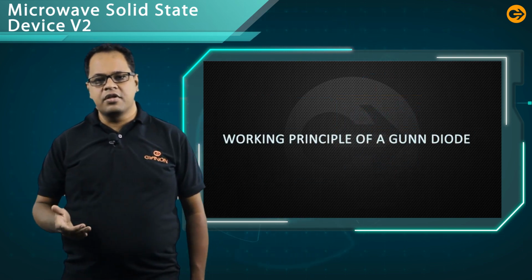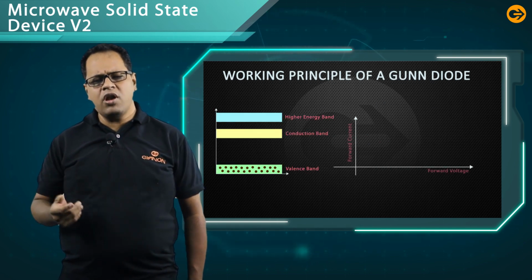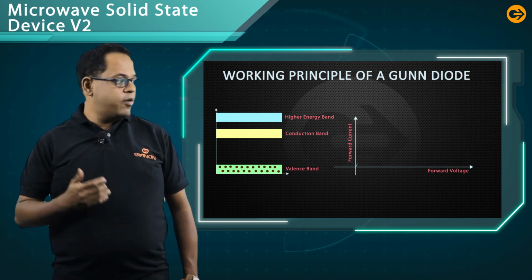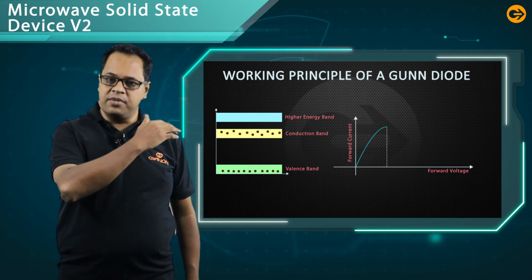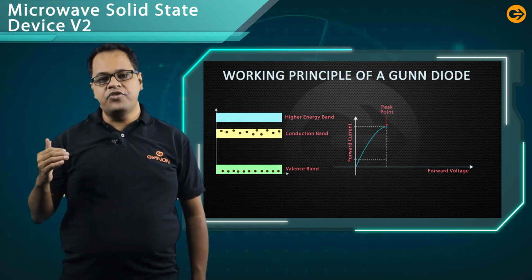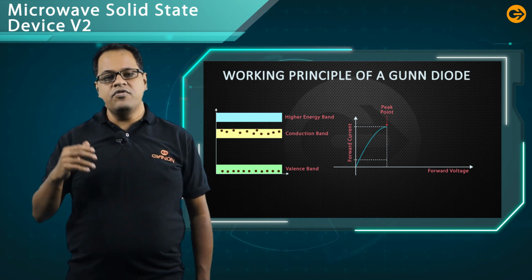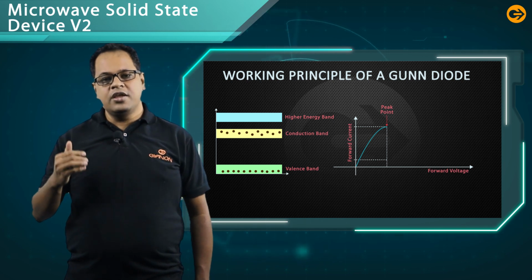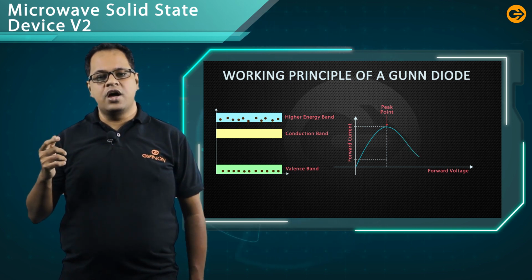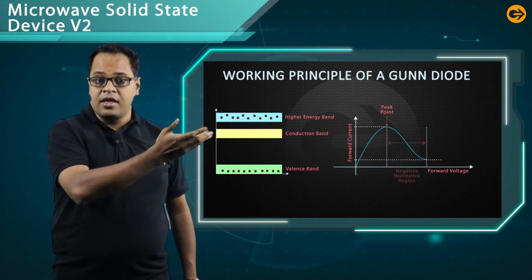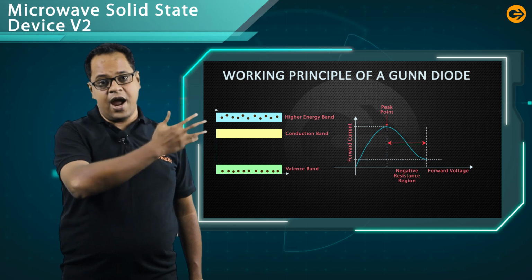Now, let us discuss the working principle of the Gunn diode. When you apply a small amount of voltage, electrons from the valence band are uplifted to the conduction band, so the current increases from a lower level to a higher level. But if you increase the voltage more, the electrons from the conduction band are transferred to the higher energy band.